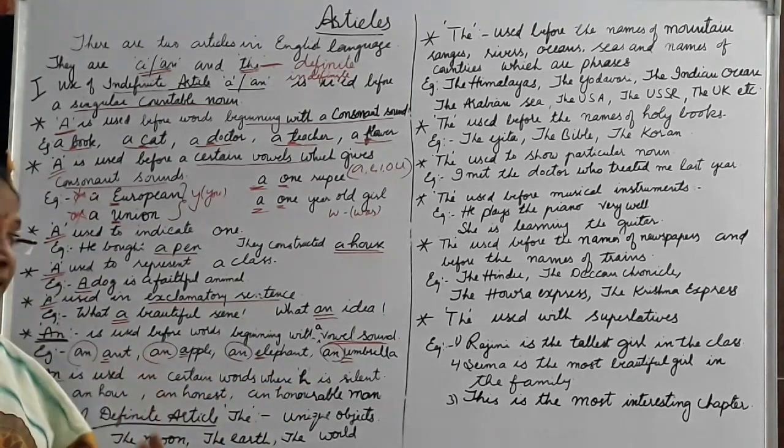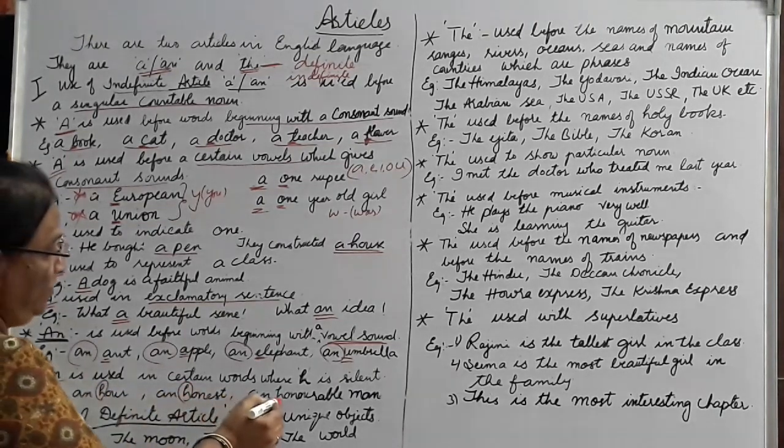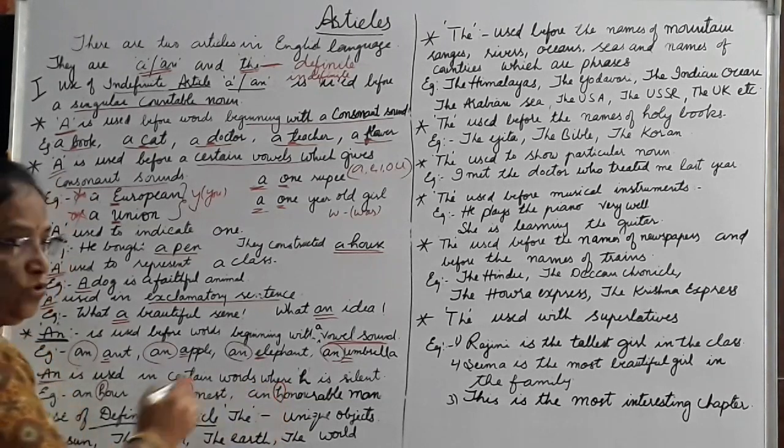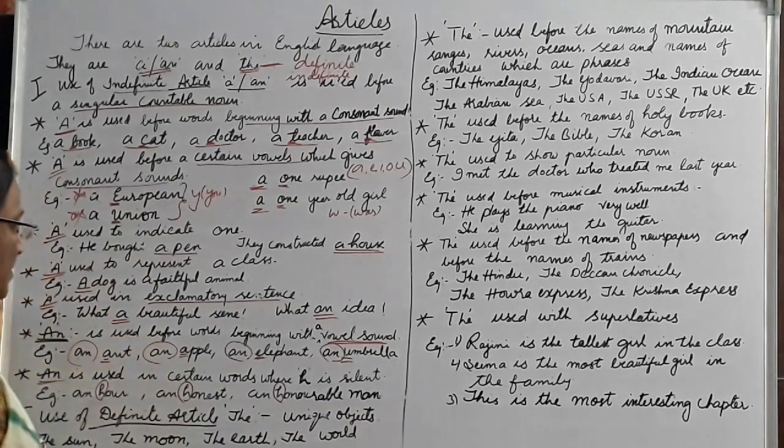Where H is silent. For example, you see here H-O-U-R, it is not "hour" with an H sound. H is silent here. Hour. Next, it is not "honest" with an H sound. Honest. H is silent here. Honest and honorable man. This is not "honorable" with an H sound. Honorable man. Understand?